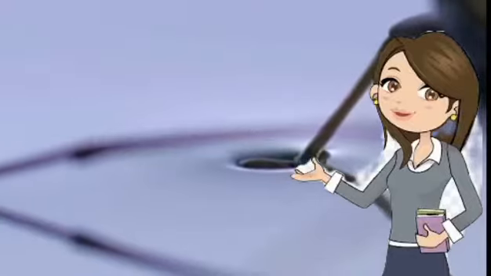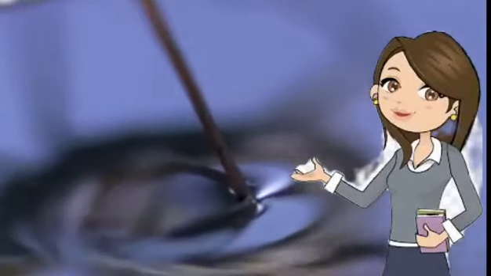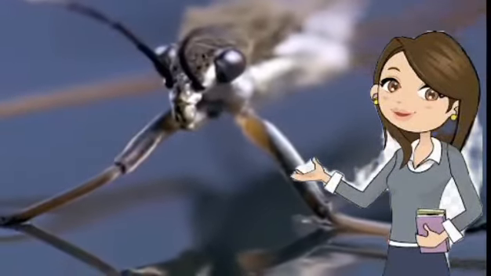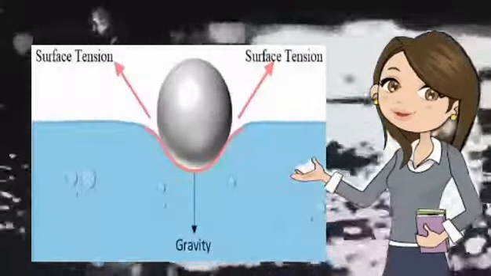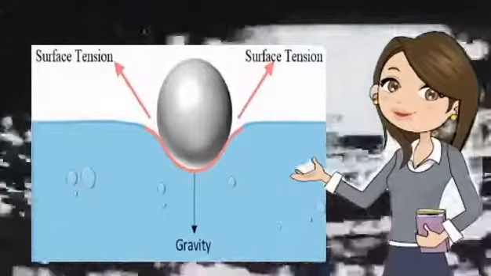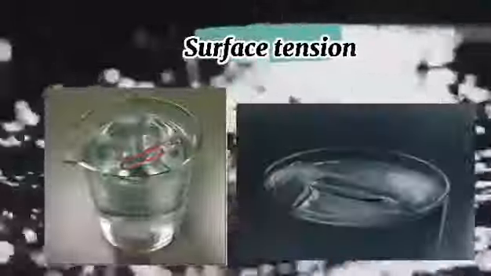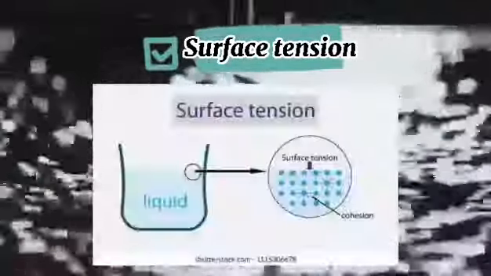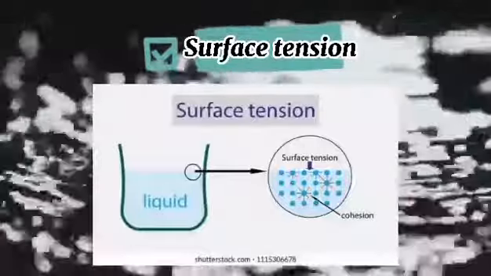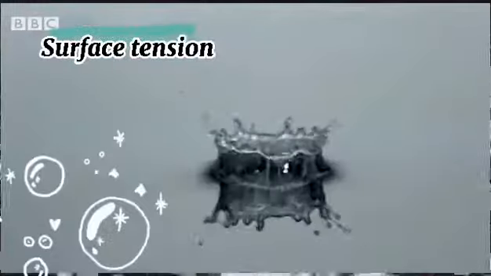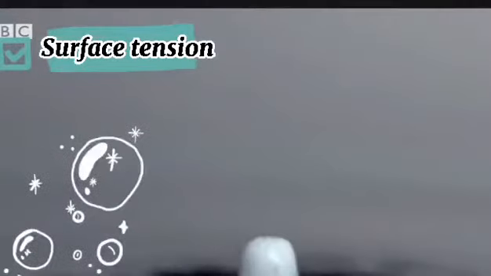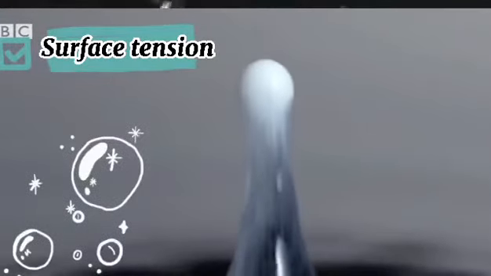Surface tension. Water has the highest surface tension of all liquids. Surface tension is the property of the surface of a liquid that allows it to resist an external force. These forces vary depending on the nature of the liquid or solutes in the liquid. Surface tension is a measurement of the amount of force needed to break the skin on the surface. Other liquids have a surface tension as well, but in water, it's quite strong due to the hydrogen bonds.